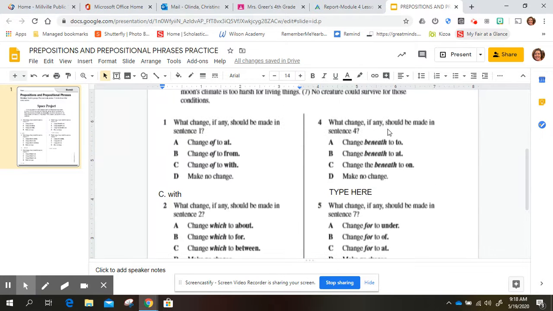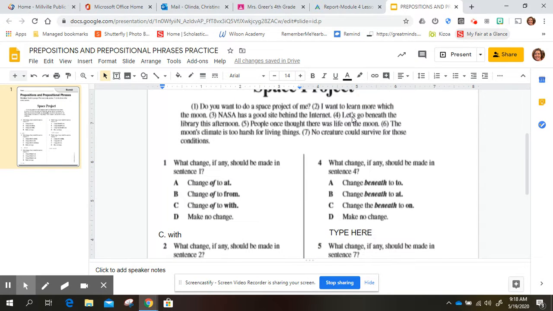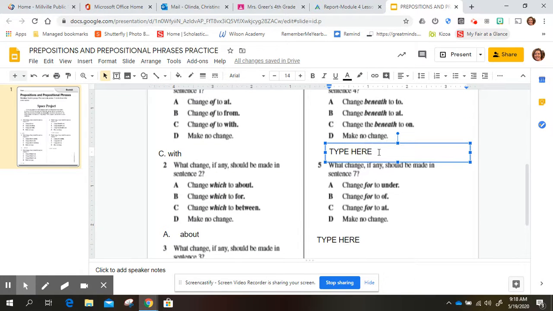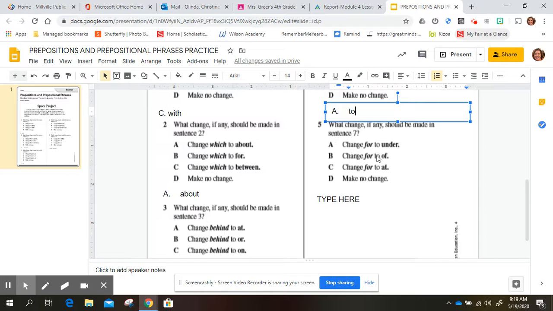Number four, what change, if any, should be made in sentence four? So let's read sentence four. Let's go beneath the library this afternoon. So we're going to change beneath to the word to the library, at the library, or on the library. And I think what makes sense would be changing beneath to the word to, and that would be answer A.